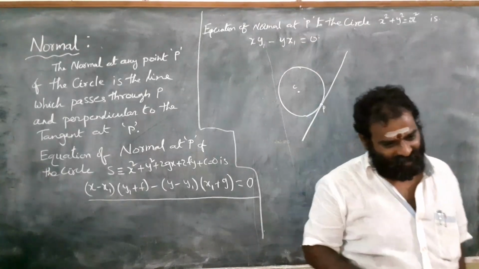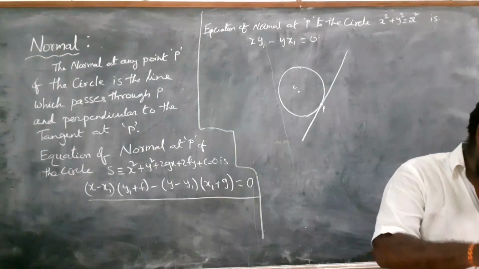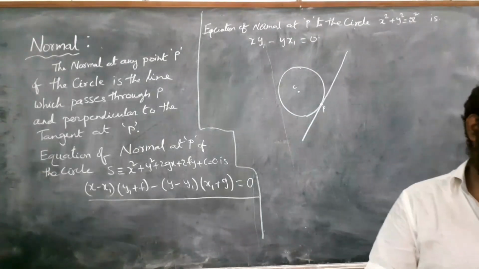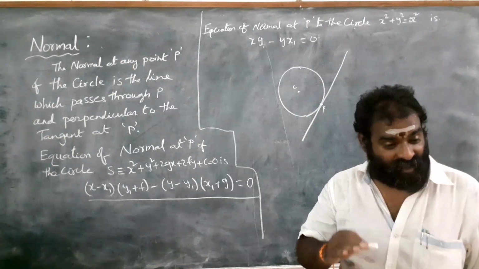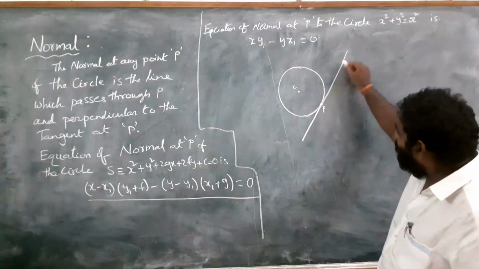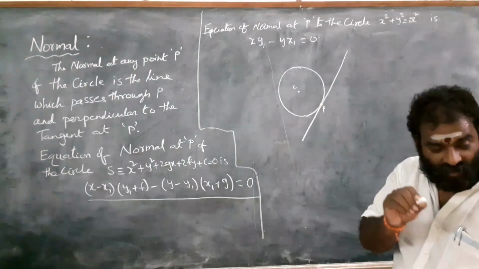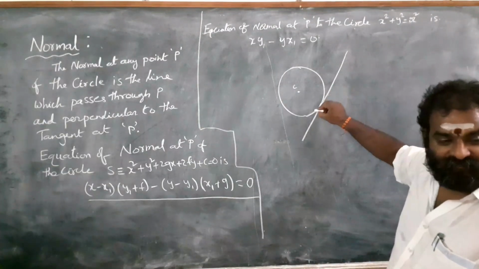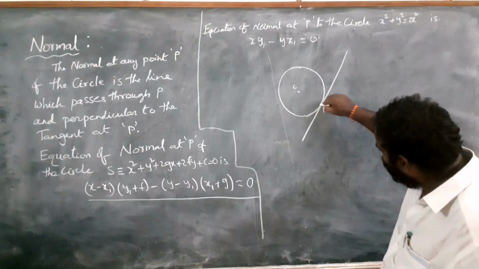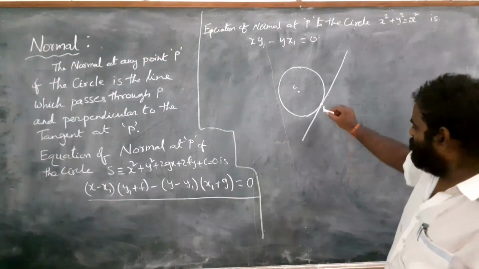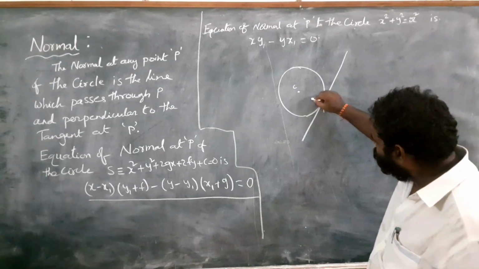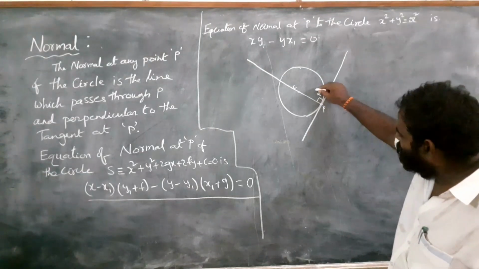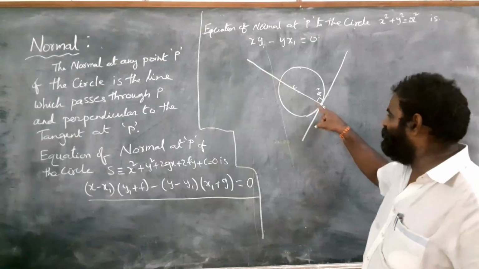Now, what is normal? Normal means the line perpendicular to the tangent at P. This is the tangent of the circle at P. Normal means the line drawn perpendicular to this tangent at P. So if we draw a line from this point P which is perpendicular to this tangent, this is 90 degrees. This line is normal.